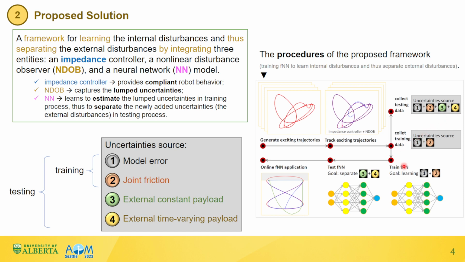Then, we train the feed-forward neural network model using the training data, and test the trained feed-forward neural network model using the testing data. Lastly, we applied the trained feed-forward neural network model into a simulated application scenario.